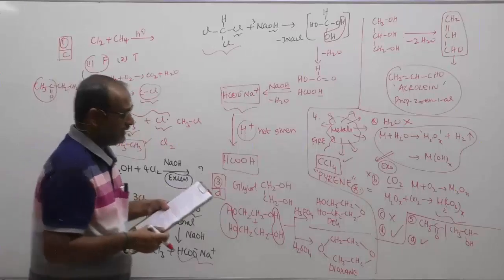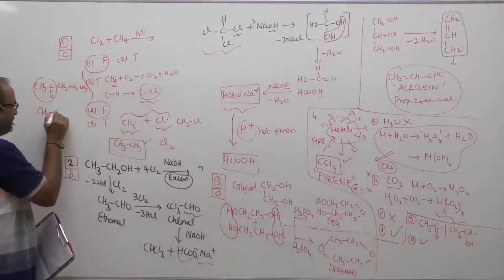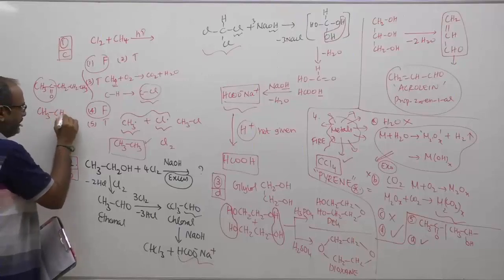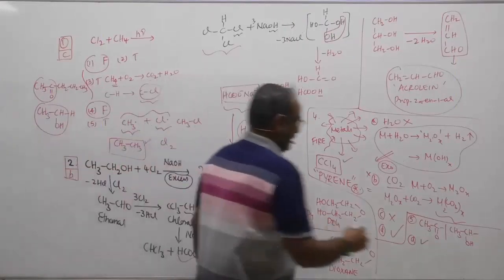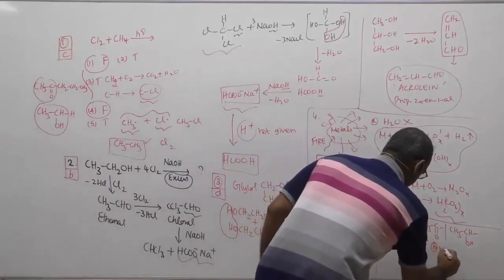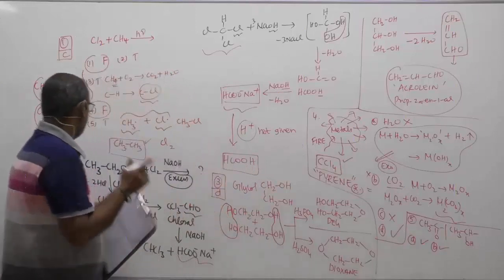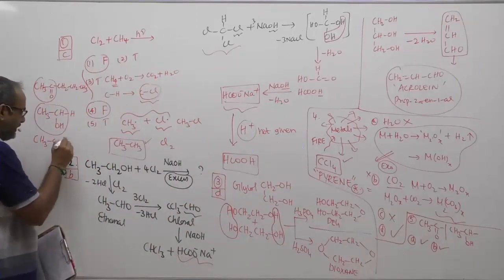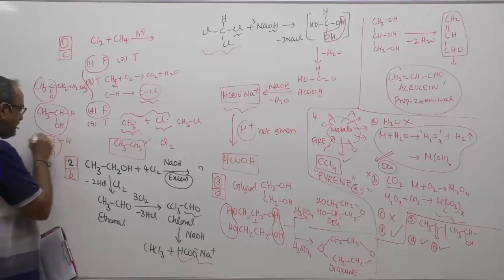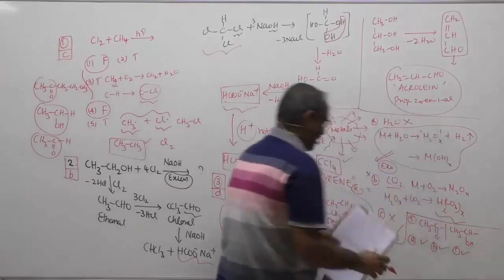They're asking which will not give. Then ethanol, with the formula CH3CH2OH. It contains the CH3CHOH group, that is, the methyl carbinol group, so it will answer the iodoform test. Then the next, CH3 C double bond O, again it has the methyl ketone group, and therefore C will also answer the iodoform test.